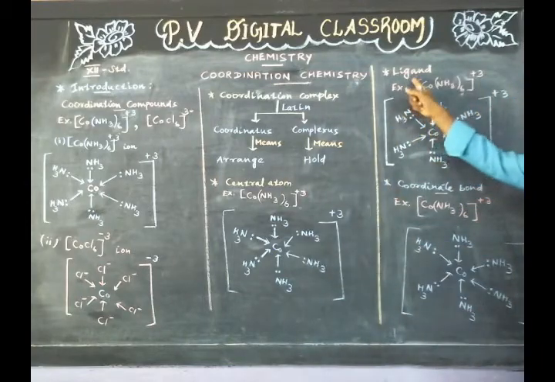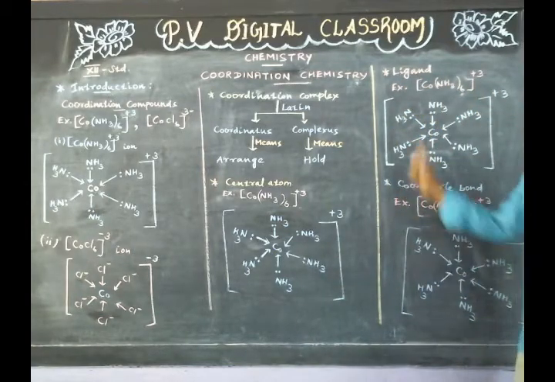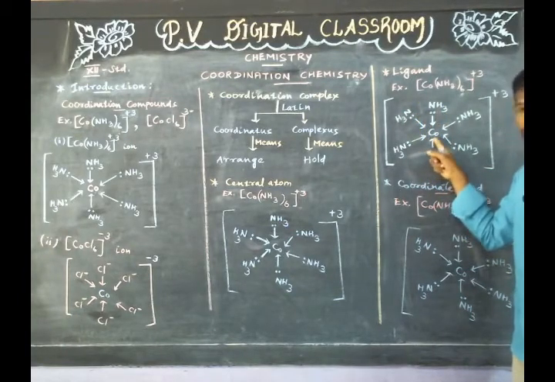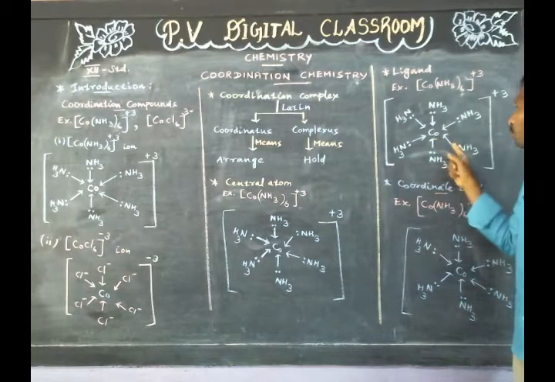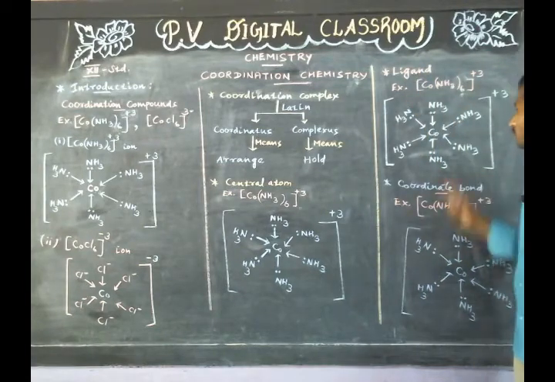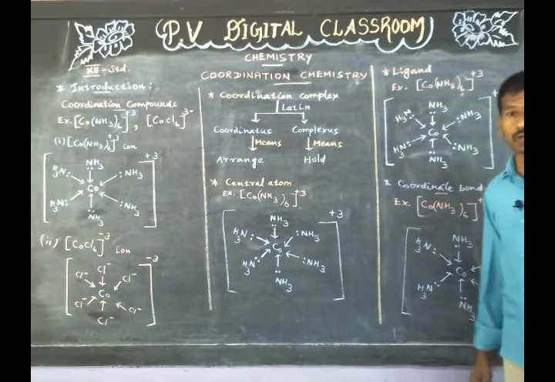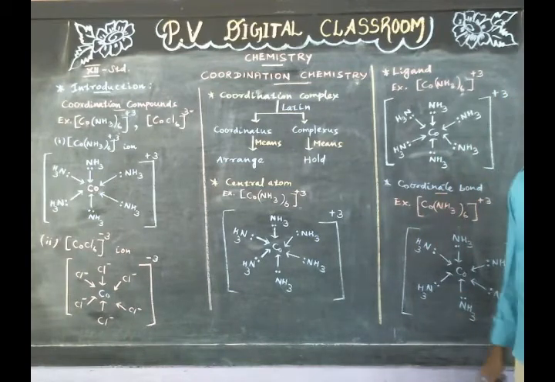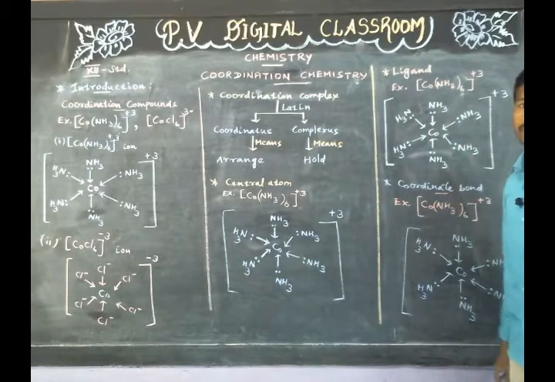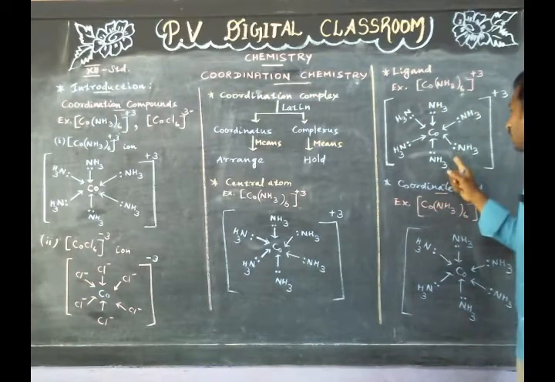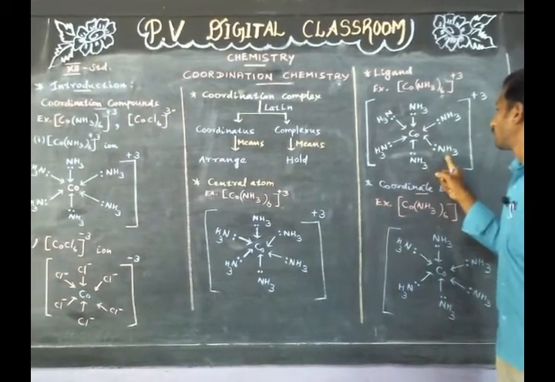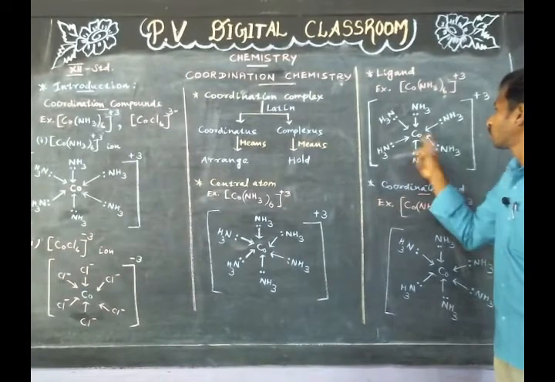Next title is ligand. In coordination compounds, a molecule or ion which donates a pair of electrons to the central atom is called a ligand. This electron donor is also called a Lewis base. Example: hexaammine cobalt(III) ion. In this compound, the ligand is the ammonia molecule. This is because each ammonia molecule donates a pair of electrons to the central atom.